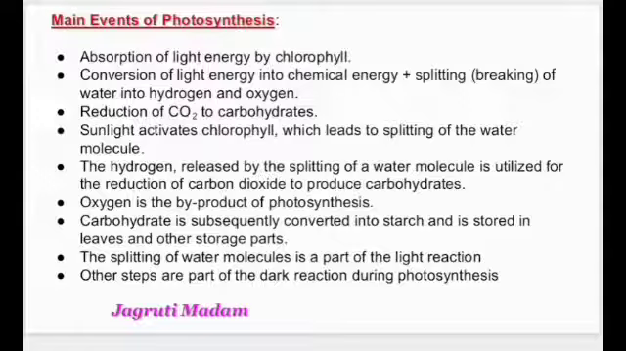Clear? So sunlight activates chlorophyll, which leads to the splitting of the water molecule. The hydrogen released from the water molecule is reacting with carbon dioxide to produce carbohydrate. Oxygen is a byproduct which is released in the air. Carbohydrate is subsequently converted into starch, and then it is stored in the leaves or in any other storage parts.